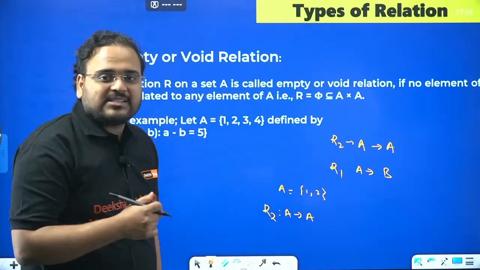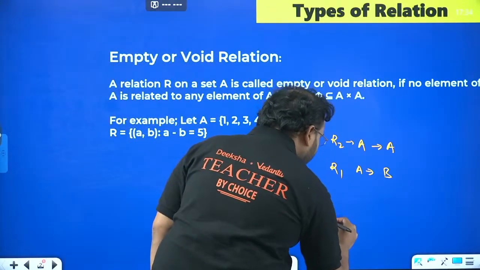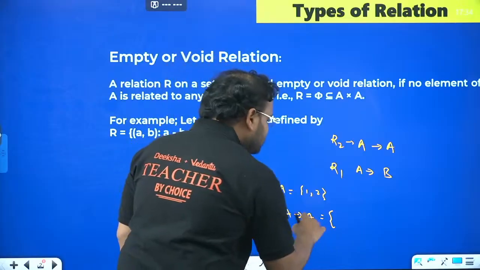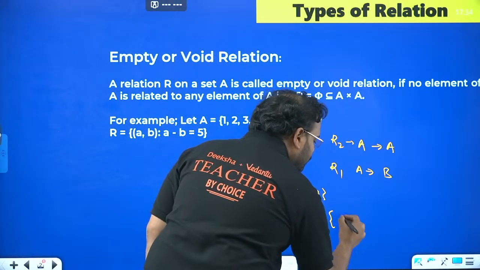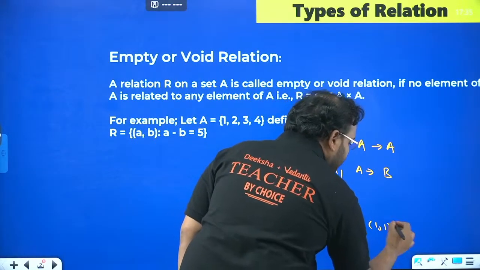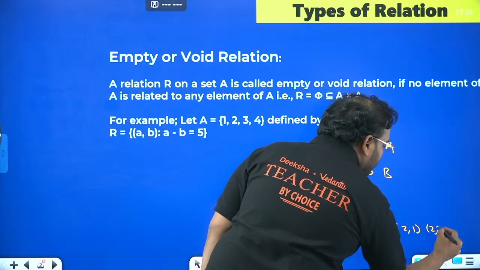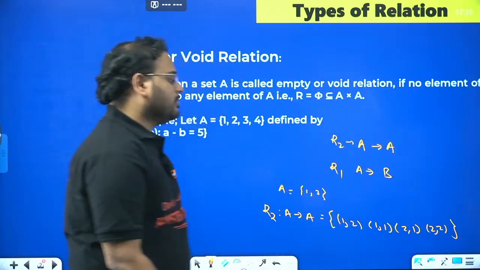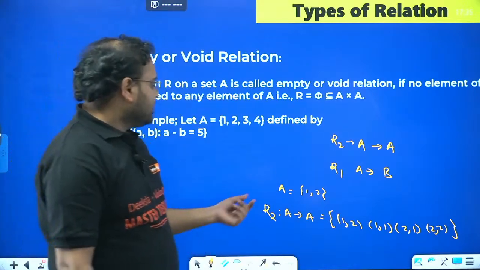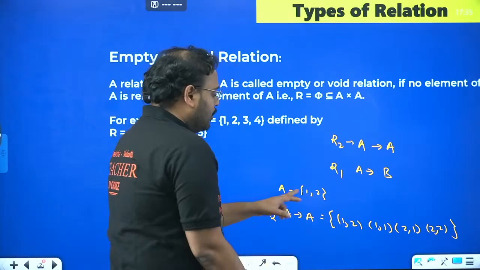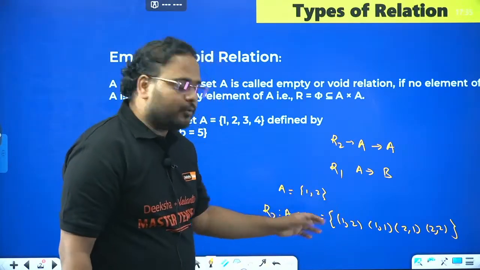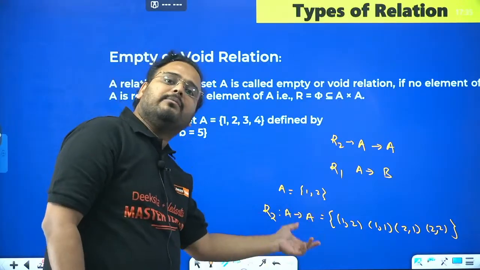Then the ordered pairs that we get will be like this. I can pair 1 with 2, 1 with 1, or I can go with 2 with 1 and 2 with 2. Those are all the possibilities, isn't it? If I define from A to A, A will have elements 1 and 2, and the other set A will also have the elements 1 and 2.